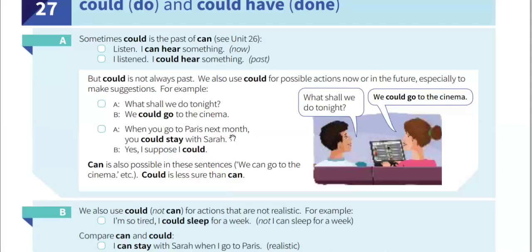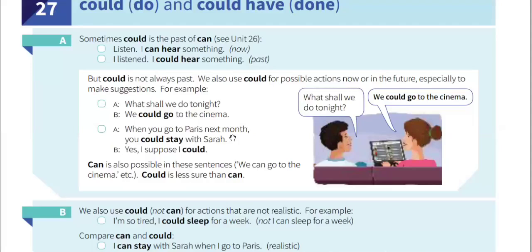And the second usage, we also use could for not realistic things. For example, this is a wonderful place, I could stay here forever. It's unrealistic, because one person couldn't stay in only one place.